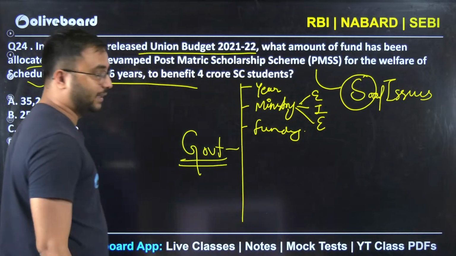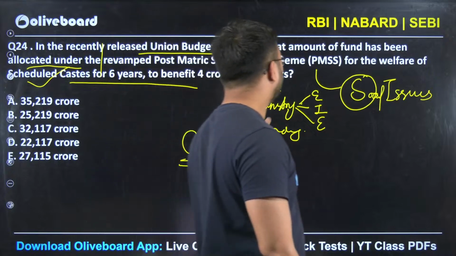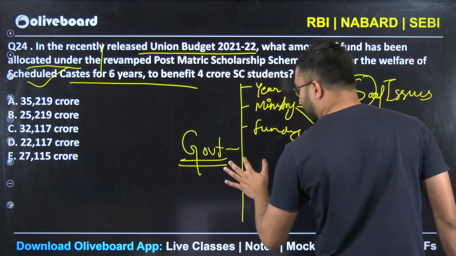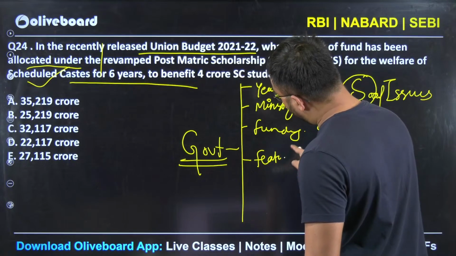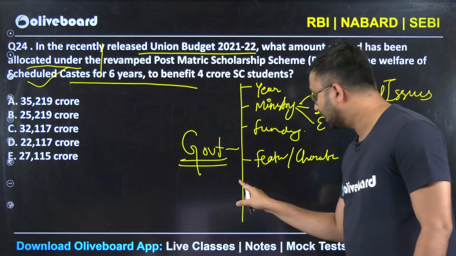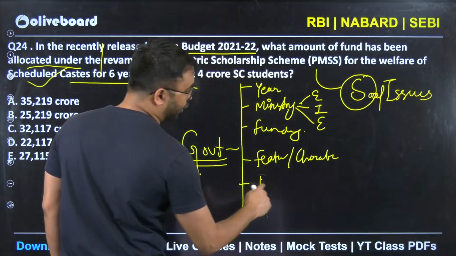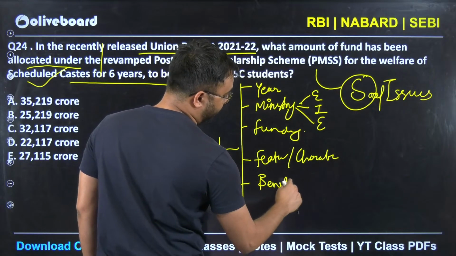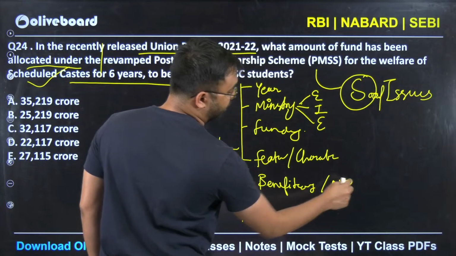Then comes funding. So is it a central sector scheme? Is it a centrally sponsored scheme? This also you should be knowing. Then comes important features of the scheme, which also includes the characteristics, or features only you can call it. The third is who are the beneficiaries of the scheme and who are not the beneficiaries of the scheme.